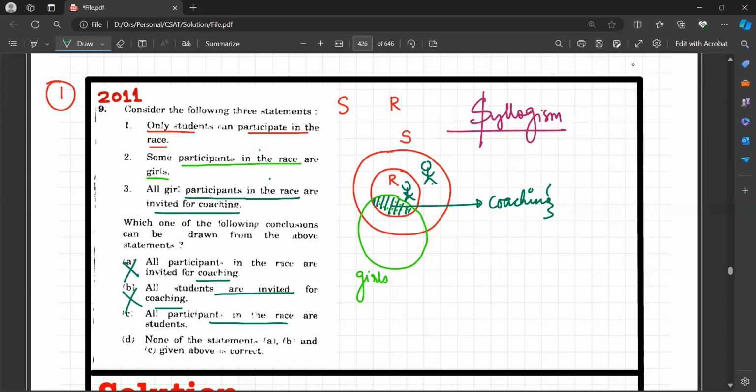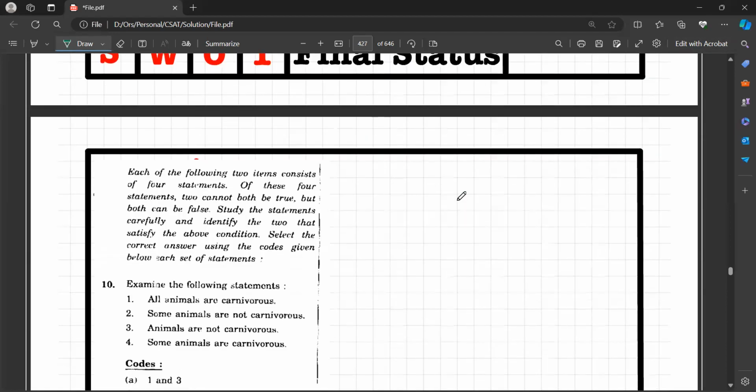All participants in the race are students. It is pretty clear from the very first statement itself, because R is a subset of S. R has to be a subset of S. Got it? So all participants in the race are students. You can clearly see this whole circle lies within S. Hence, this statement is correct. So C is the correct option. Let us proceed to the next problem, that is question number 2.